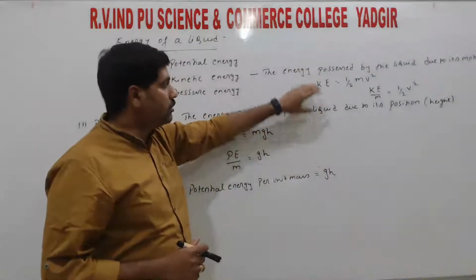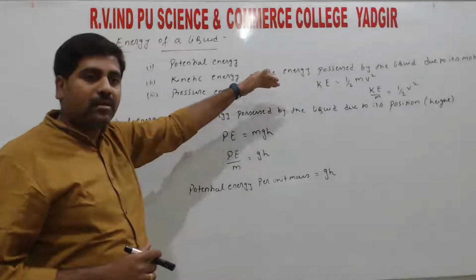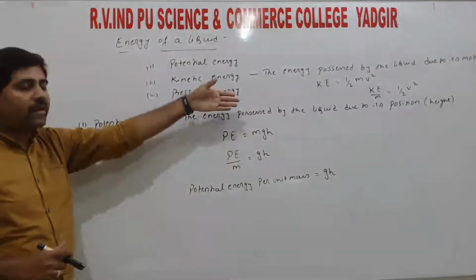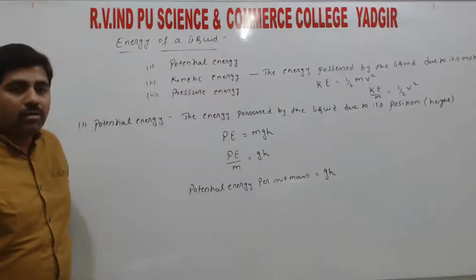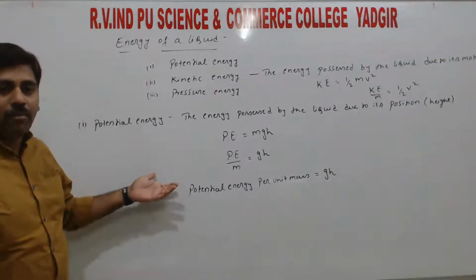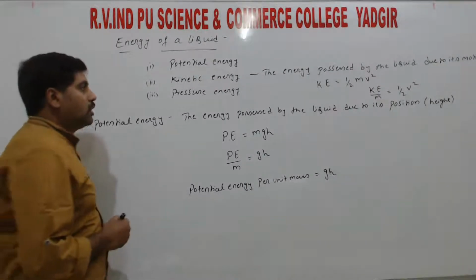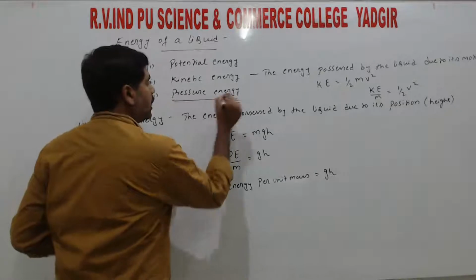So potential energy and kinetic energy are similar to those in solids. Same as solids, they come in liquids also, because both have mass, right? So one more, the last one is the pressure energy.